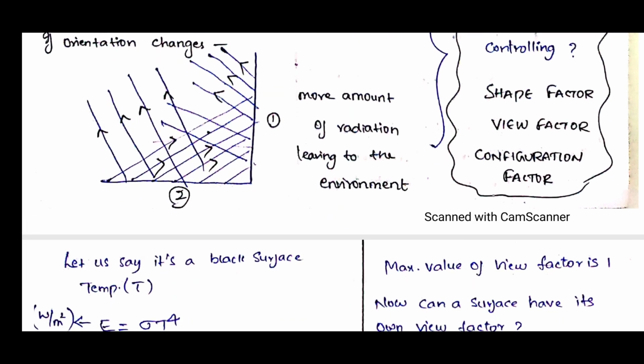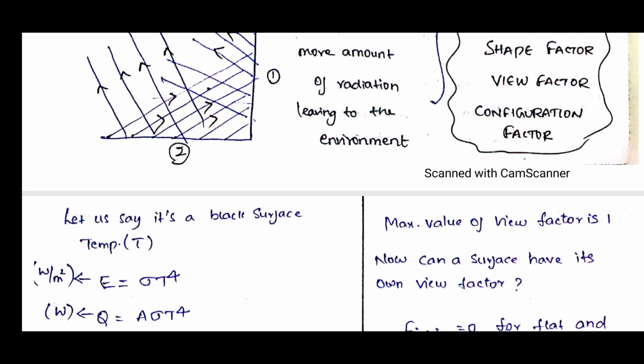Generally everyone mostly uses the terms view factor and shape factor. Now we will see what the shape factor is. Let us say surfaces 1 and 2 are perpendicular to each other and are black surfaces with temperature T. Now I will find the emissive power. What is the formula? It is sigma T power 4, because the units of emissive power are watt per meter square; it is the radiation per unit time per unit area.